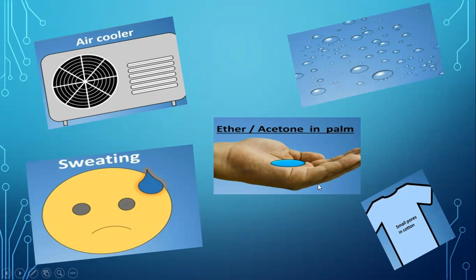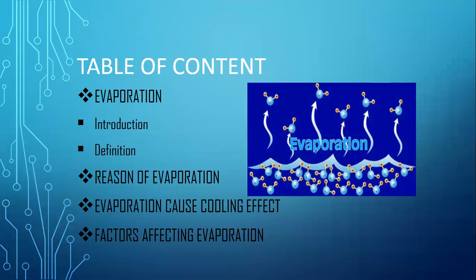One feels a cooling sensation when we put ether or acetone in our palm, and after some time, that liquid vanishes from our palm. Wearing of cotton fabric in summer is comfortable. Why is this so? Actually, these are all related to our today's topic, that is evaporation.